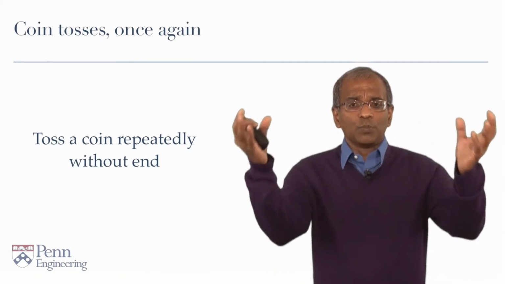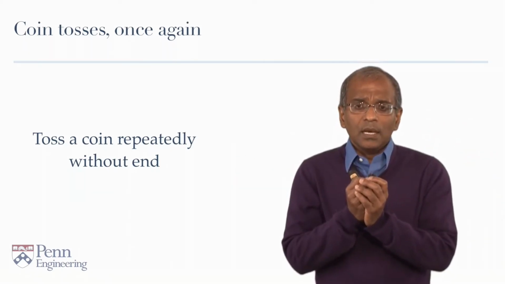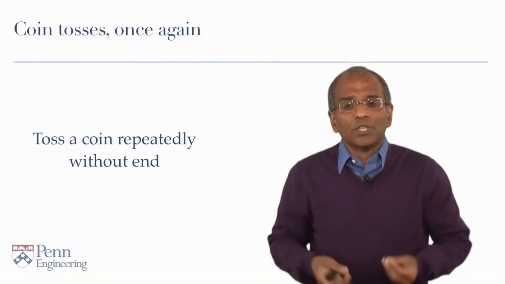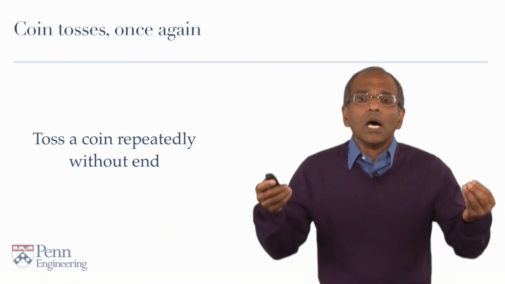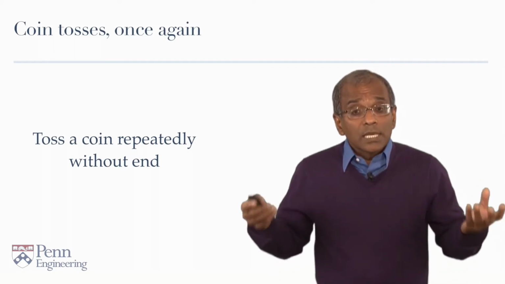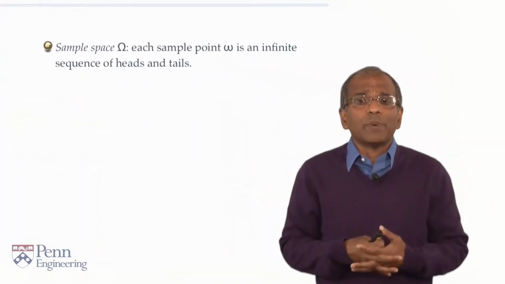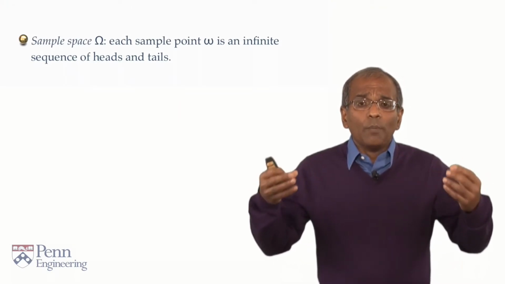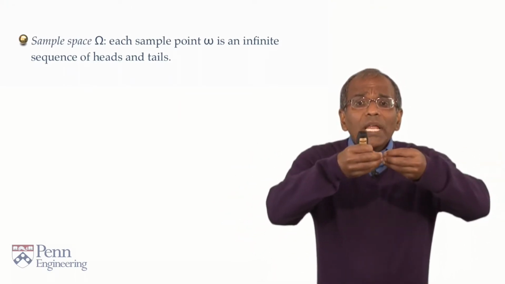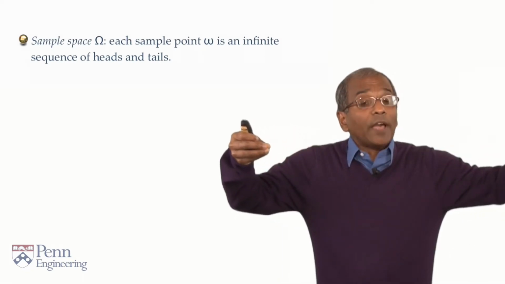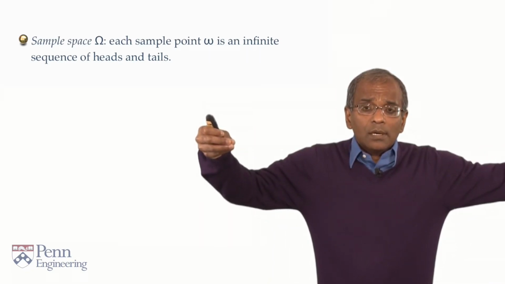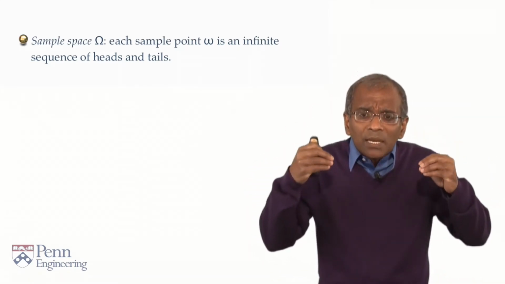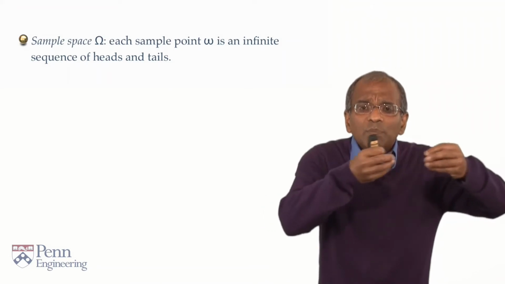Now, once you have a chance experiment like this, how should one go about putting together a probability space for this experiment? Well, let's start with de von Mises' sample space. What is the sample space omega for such an experiment? Naturally enough, omega must consist of all infinite sequences of heads and tails. Well, okay, this is making my head hurt, but in principle, I can conceive of what that means.